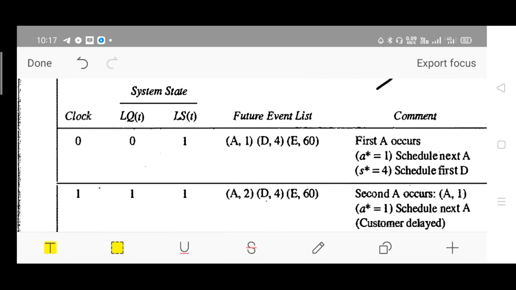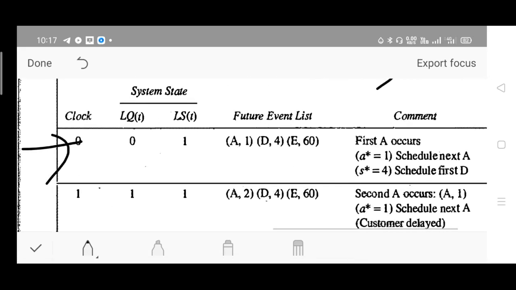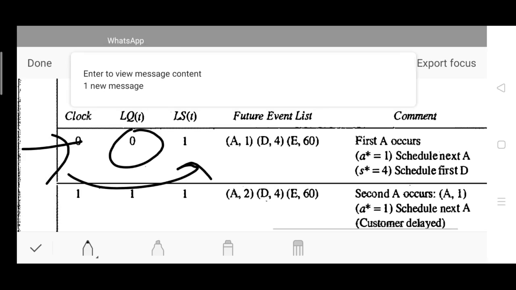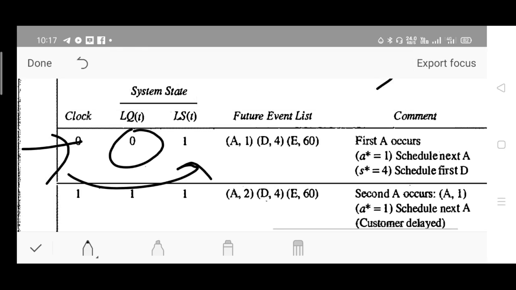We will take the clock time for the first customer as 0 for the sake of convenience. There is no question of entering the queue, directly he will go for getting the service. Then the future event list: there are 3 types of events, and you should list all 3. First is arrival, second is departure, and third is exit.